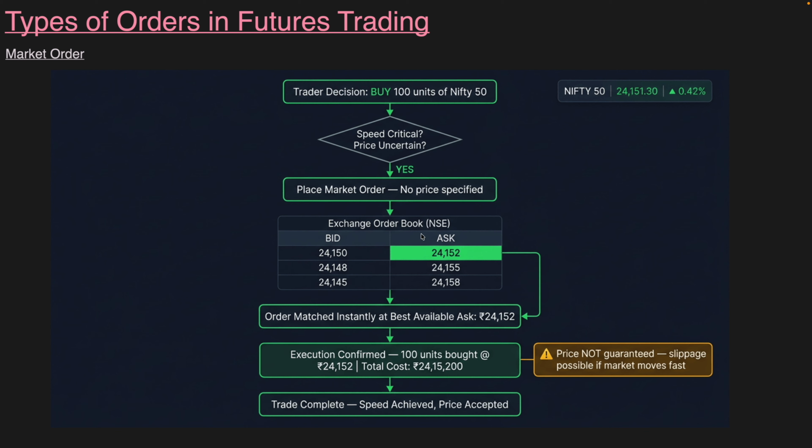See, bid and ask are the two concepts. One is bid, meaning a buyer who wants to buy the Nifty 50 index. So he will put an order at 24,150.